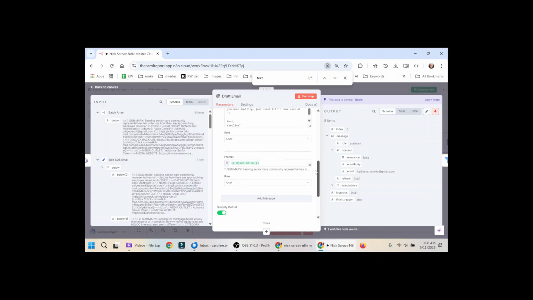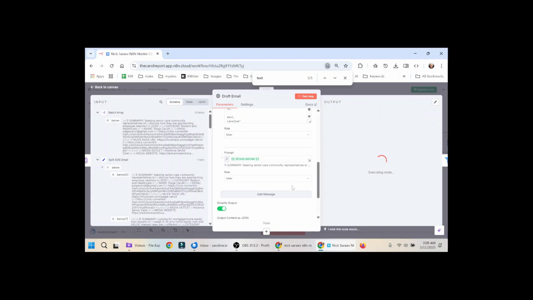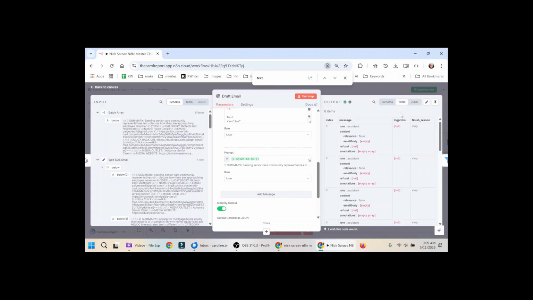And then finally, we have a user message where we pull in the string that represents the current query, the batch array. It used to be a real array and now is a set of strings. When we click this operation, we have 8 items, one for each of the queries.